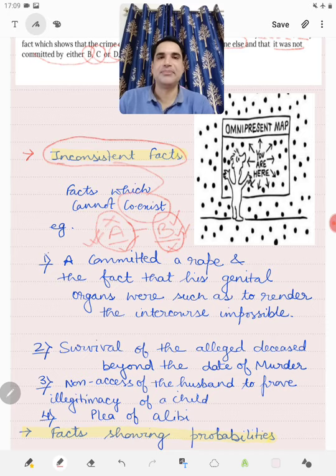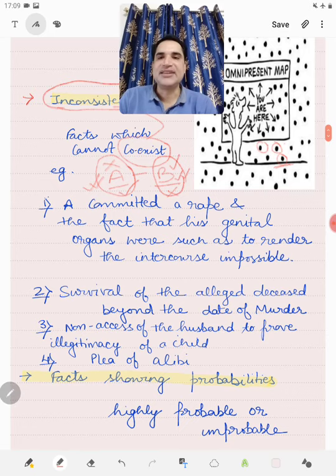There are certain examples, and I have put one picture also, that omnipresent map. A person can be either at this place or this place or this place. He cannot be at all the places. For example, the only person who is omnipresent is the Almighty God. We human beings are to be at one particular place at one particular time. So space and time dimensions are attached with us.